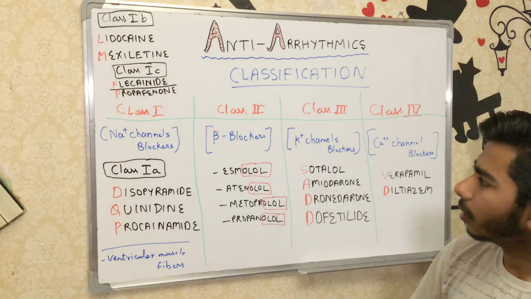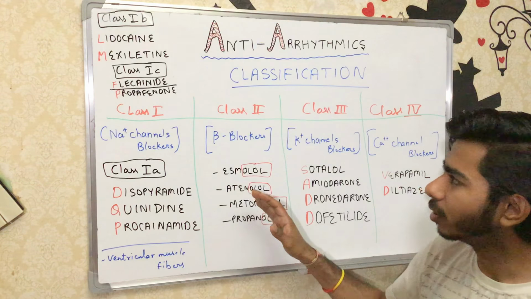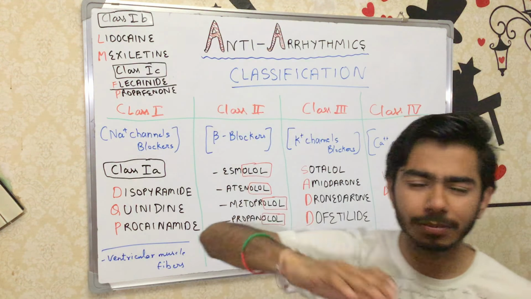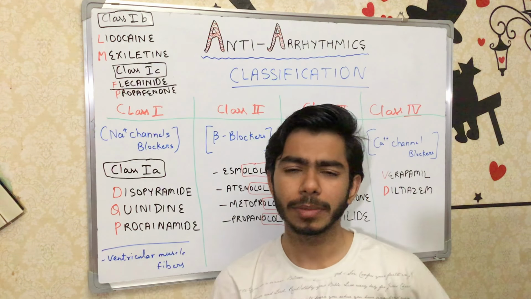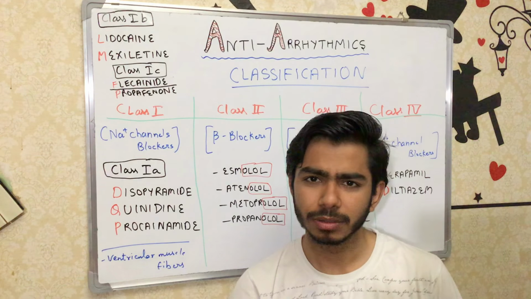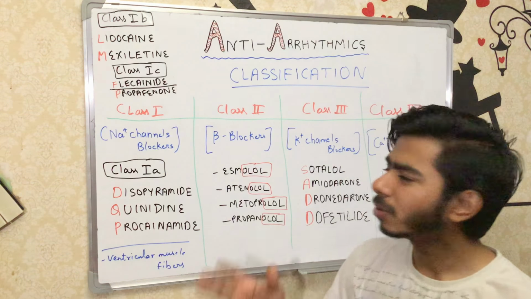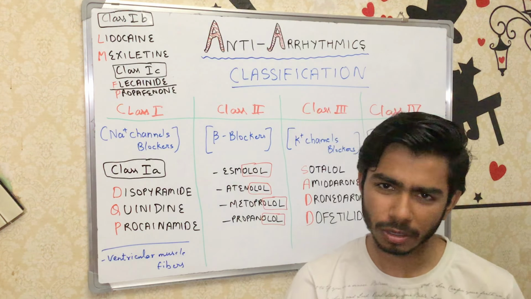Now, about the class 1B agent adverse effects, lidocaine can show some kind of CNS toxicity and mexiletine can show nausea and vomiting symptoms, right? These are some adverse effects, as every drug has some. Lidocaine is quite safe, but in higher doses it can show some CNS toxicity.